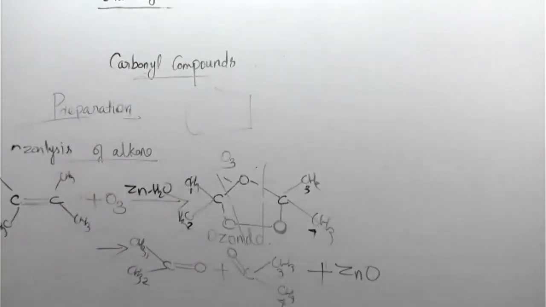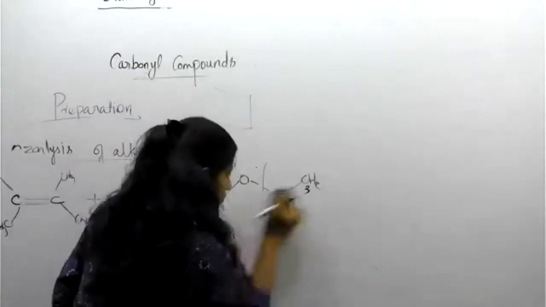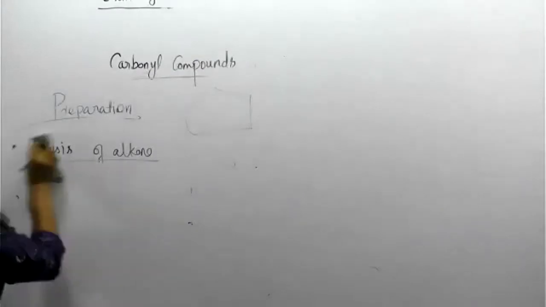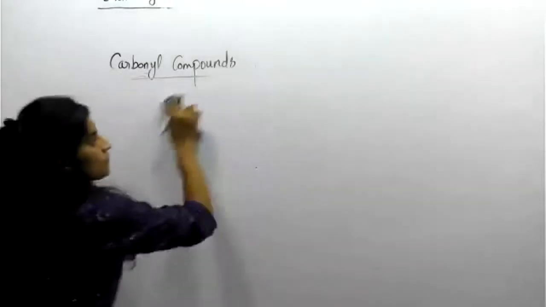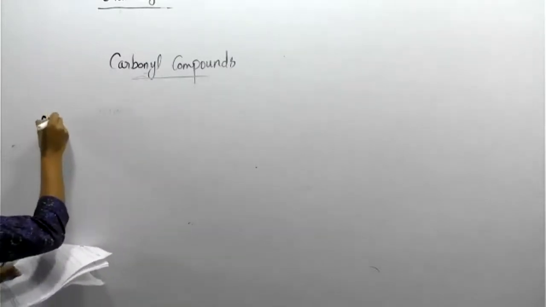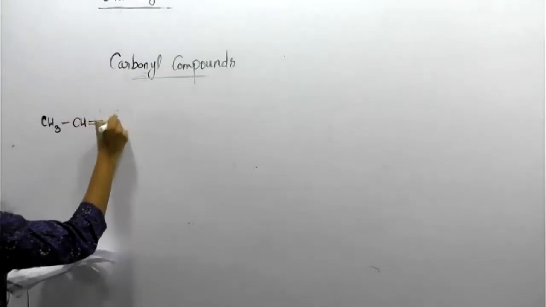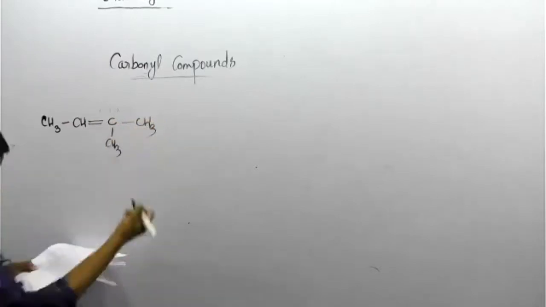One more question, try. Okay, similar thing. That is CH3, CH, double bond C, CH3, here also CH3.